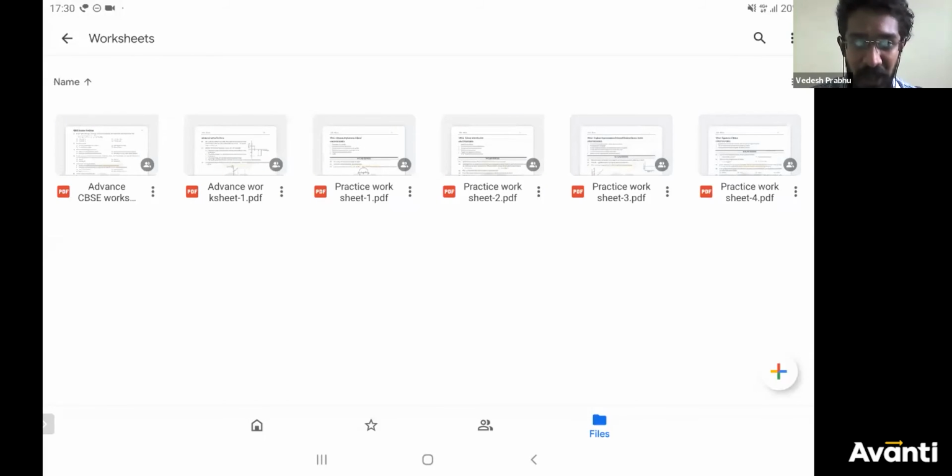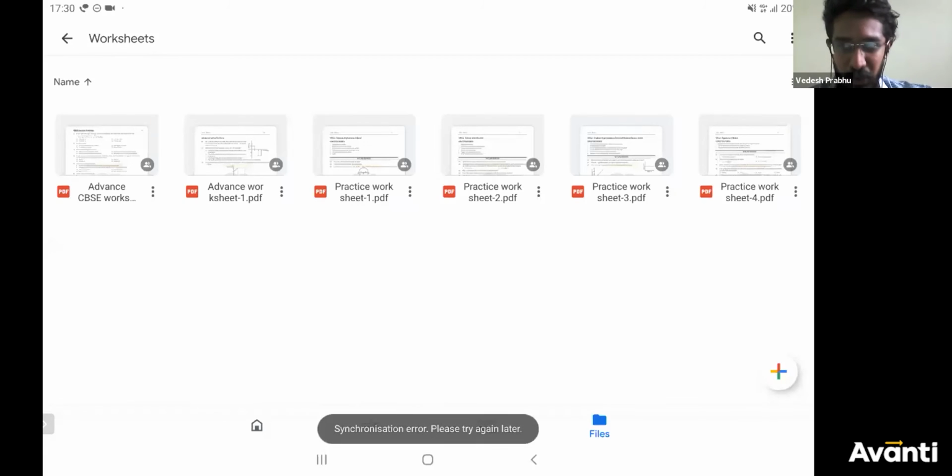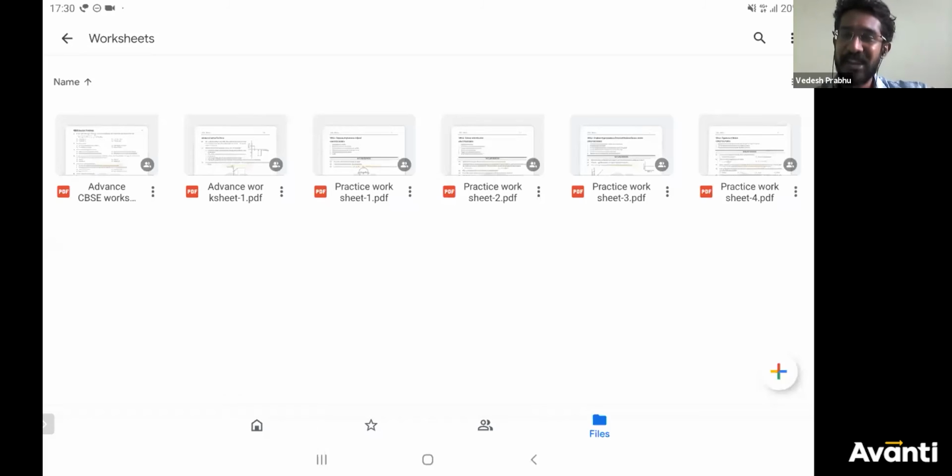An advanced worksheet is also there for those people who are smart enough and a little bit ahead in the portion. Whoever is clever or smart enough, you can solve these advanced worksheets. First finish these practice worksheets. Everything we have done is over here. You just have to use this as homework and solve. If you have any queries, just let me know.